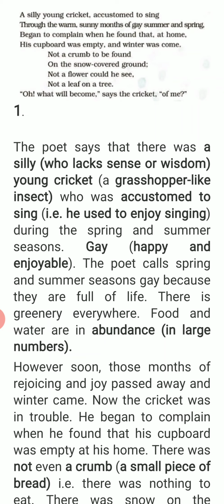Accustomed means used to sing during the spring and summer season. Gay means happy and enjoying. The poet calls spring and summer season gay because they are full of life. There is greenery everywhere. Food and water are in abundance. Abundance means a lot of amount is there, a large number.